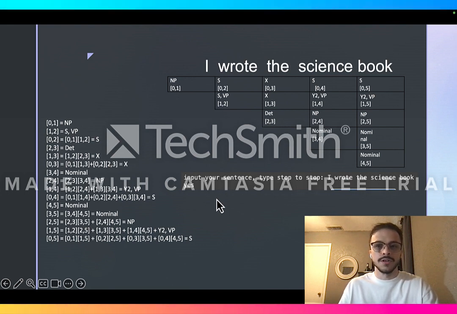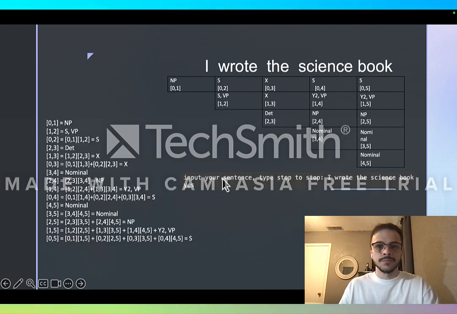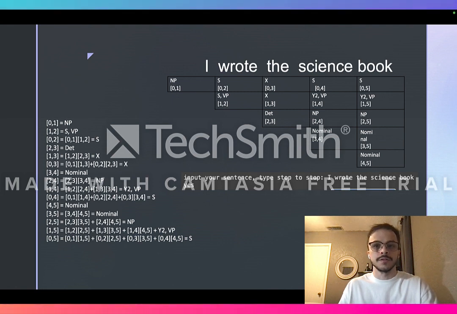Going through the CKY parsing, this is the table that's been created. On the bottom, we have "Input your sentence, type stop to stop." I wrote the science book, followed by yes, which is our Python code telling us this string is accepted. I will go through the code at the end. I just wanted to include a screenshot in each slide for the sentence, showing that it either is or is not accepted in the code that was used to parse.